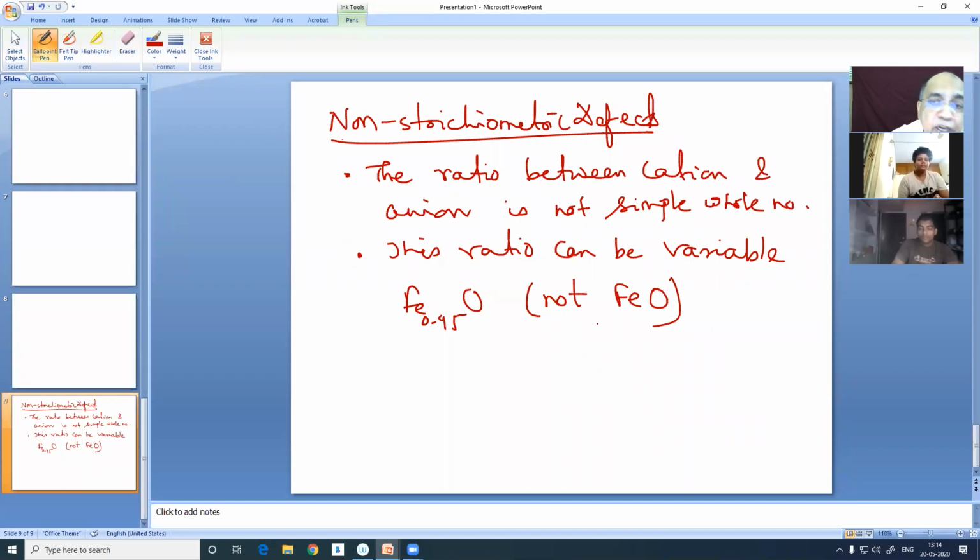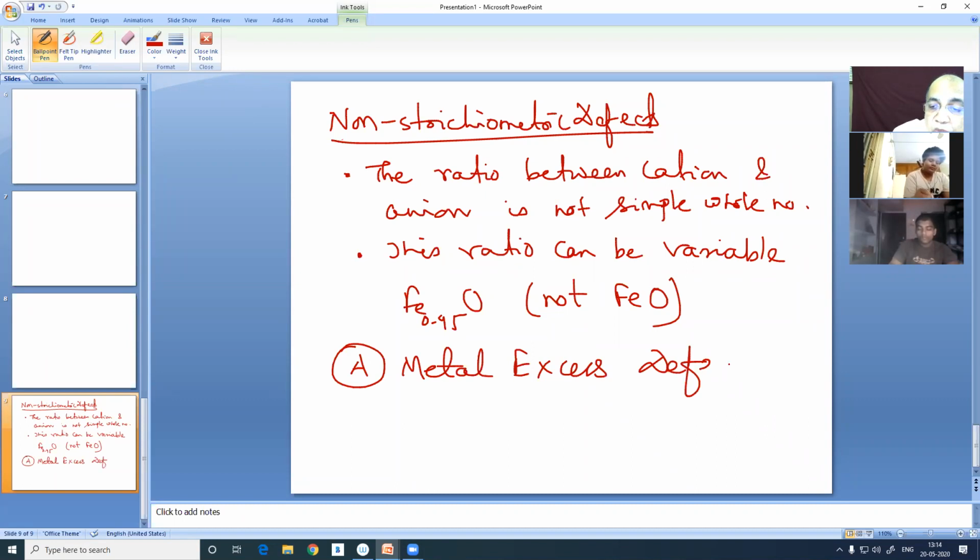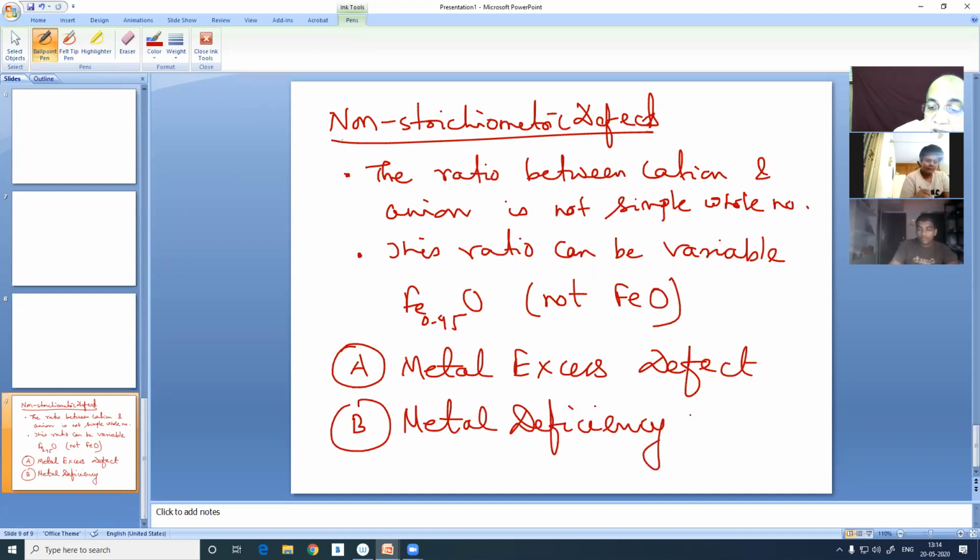In that case, it is called a non-stoichiometric compound, and the defect is also called a non-stoichiometric defect. And there are two types. One, metal excess defect. And two, metal deficiency defect.